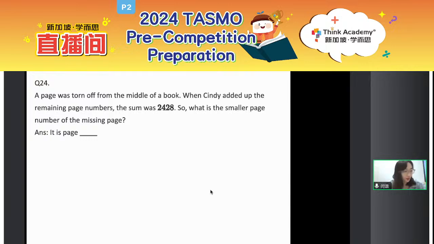A page was torn off from the middle of a book. When Cindy added up the remaining page numbers, the sum was 2,428. So, what is the smaller page number of the missing page? Okay, to be honest, this is a P3 competition level. Okay, do you have the answer?